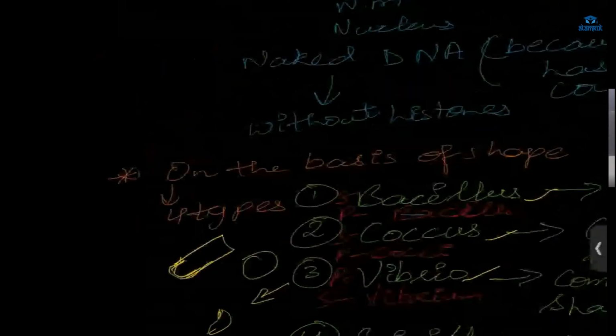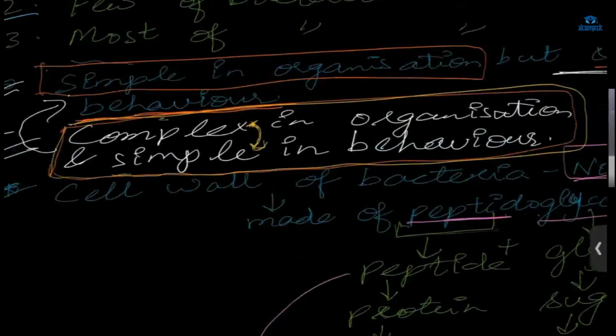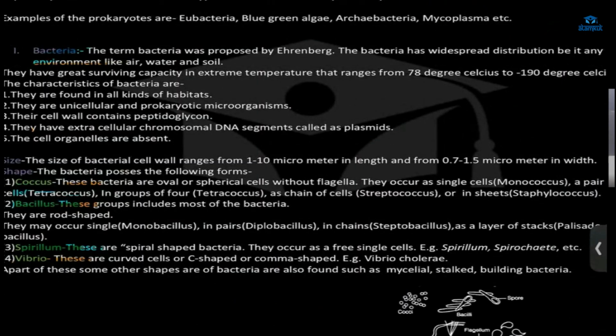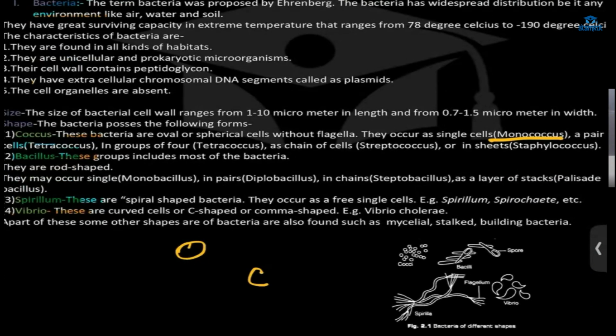Okay, so these are the types of bacteria, and here we will learn about the arrangement of cocci. If they are occurring as a single cell, not together, then it is known as monococcus. If they are occurring in pairs, one coccus and the other coccus, this is known as diplococcus. Here it is written as tetracoccus, that is wrong. Diplo means 2, they appear in pairs.